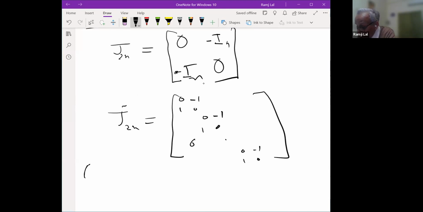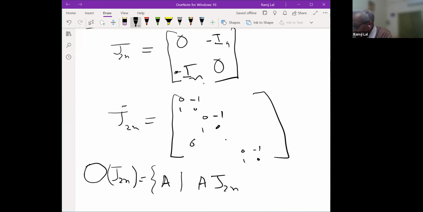Let me take the orthogonal group coming out of J2n. So what is this? This is the 2n cross 2n matrix A such that A J2n A transpose equals J2n, for real matrices. So what are the matrices which will preserve the non-degenerate form?